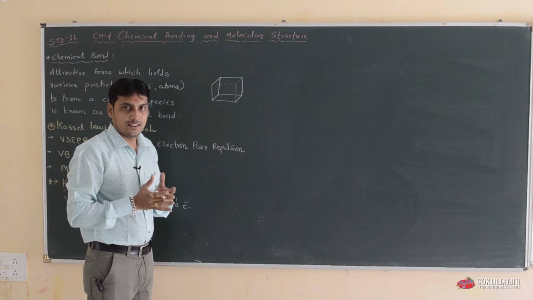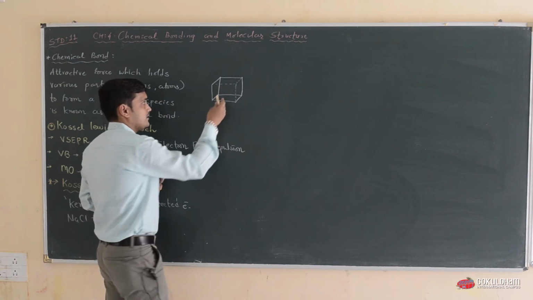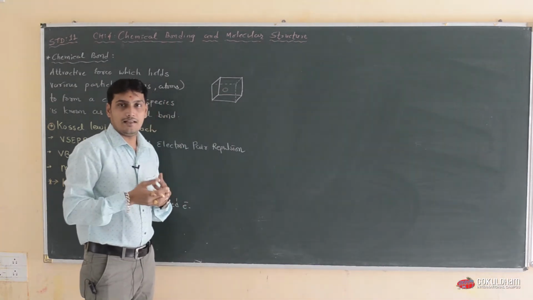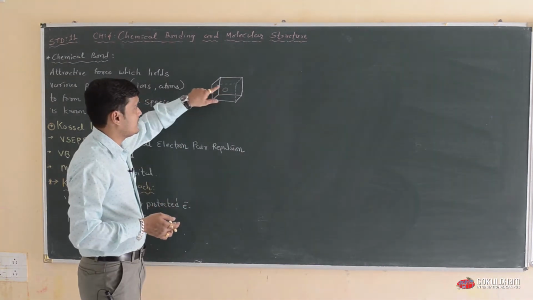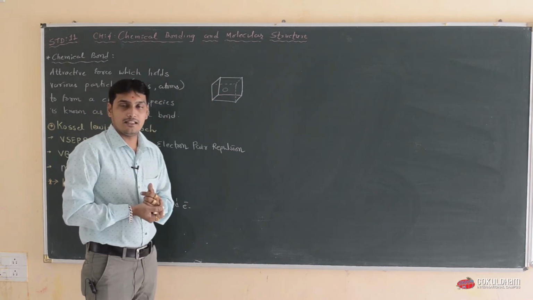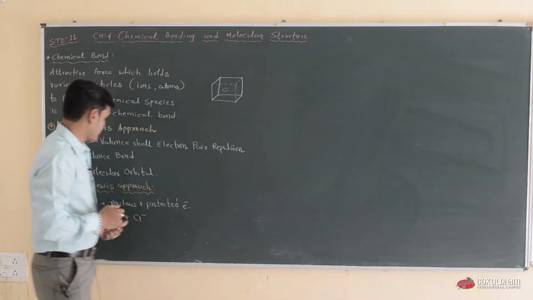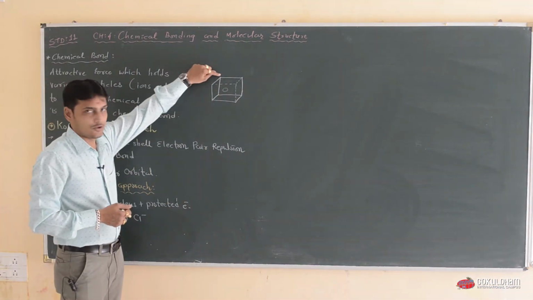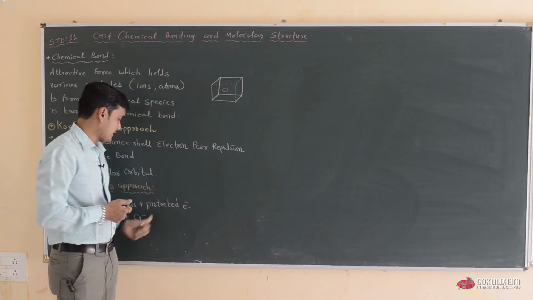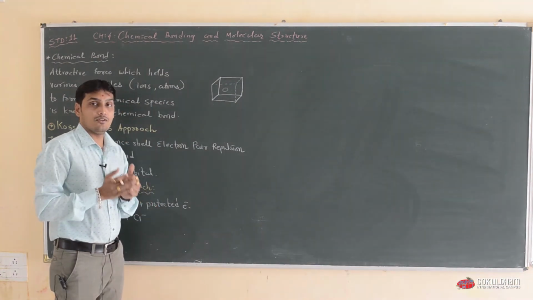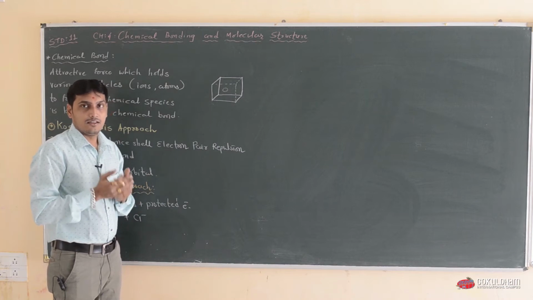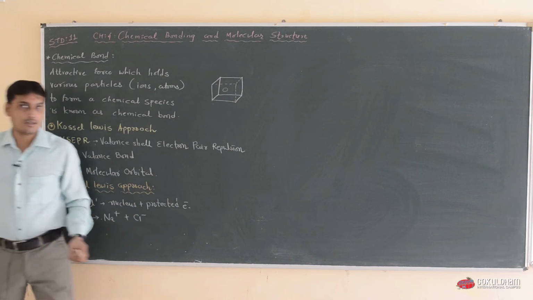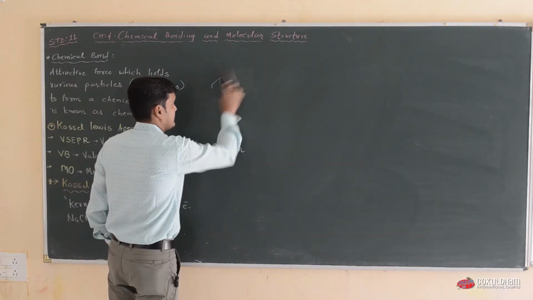Our positive ion, the cation, is situated at the center of the cube, and anions surround this positive particle, Na plus. The cation occupies only one position, but Cl minus, which has its octet complete, occupies a total of 8 corners of this lattice.